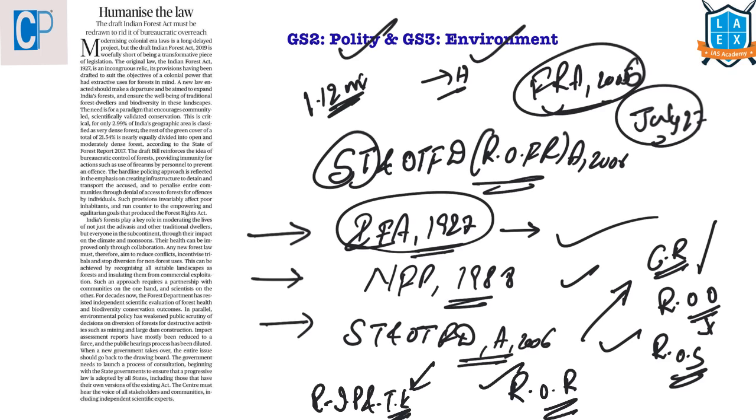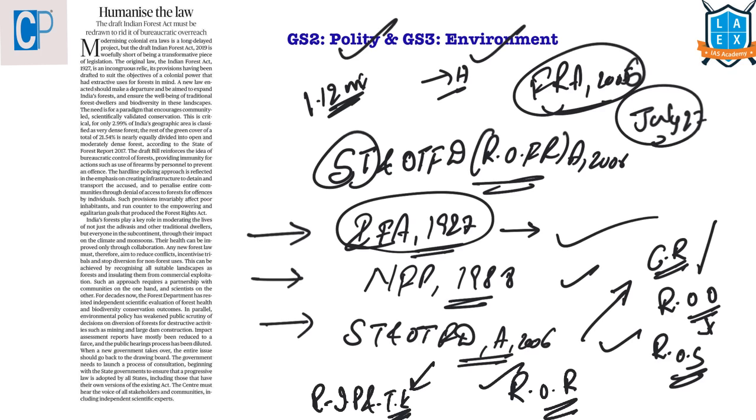This Act also provides for diverting forest land for public utility facilities managed by the government, like schools, dispensaries, fair price shops, electricity and telecommunication lines, water tanks, and so on. Is it that everybody residing in the forest will get these rights? No, there is an eligibility criteria.